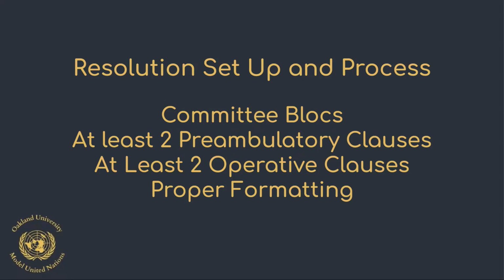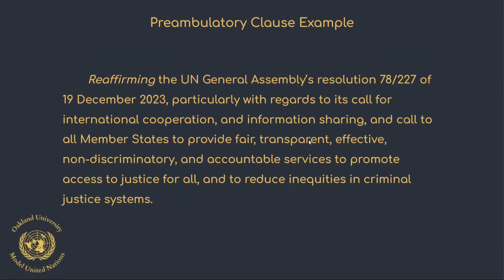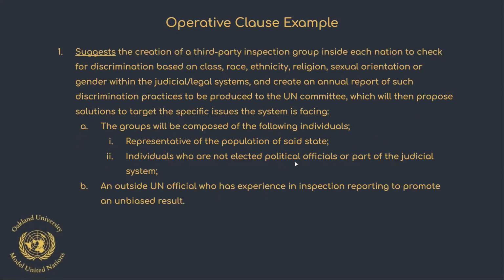When you are constructing a working paper, they need to have two sections, the preambulatory clause section and the operative clause section. A preambulatory clause, as shown here, is made to state previous UN or other actions pertaining to the topic at hand. It acts as a type of introduction for the rest of the working paper. Alternatively, an operative clause is what this committee aims at passing, such as the shown example.